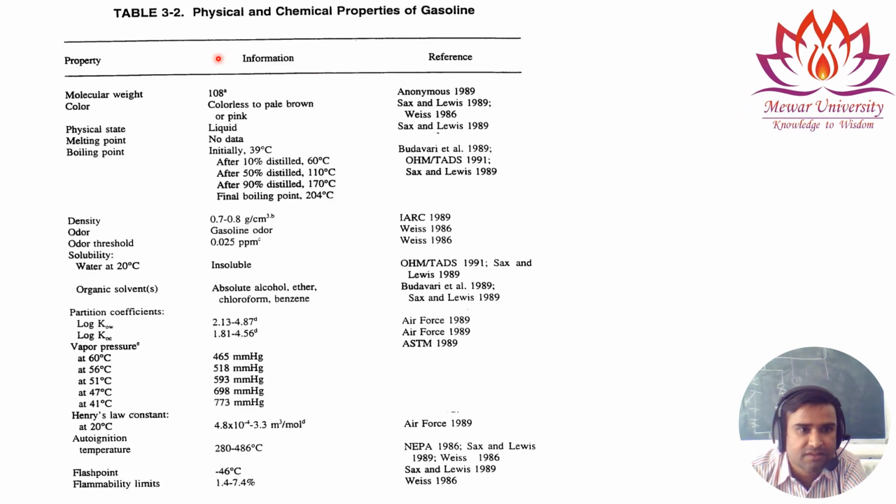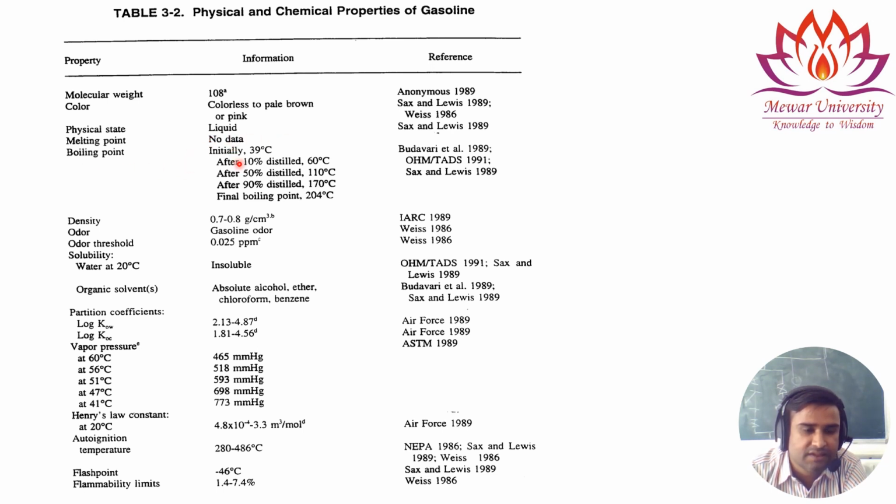So you can see this table. We have the physical and chemical properties of gasoline, with information and references. Molecular weight is 108, colorless and pale brown, sometimes pink. Physical state of gasoline is liquid. Melting point, it's not melting, so there is no data.